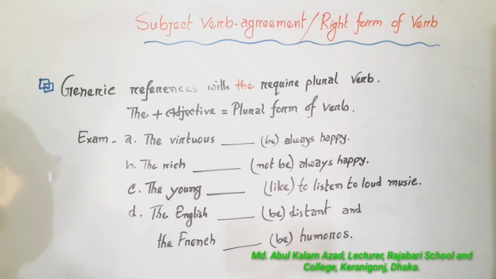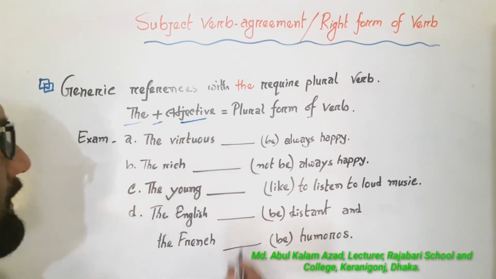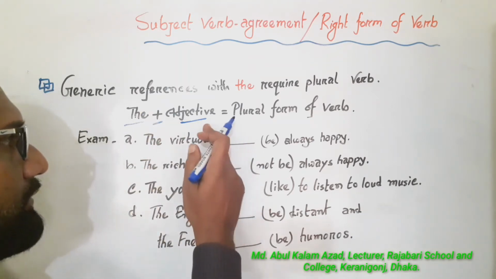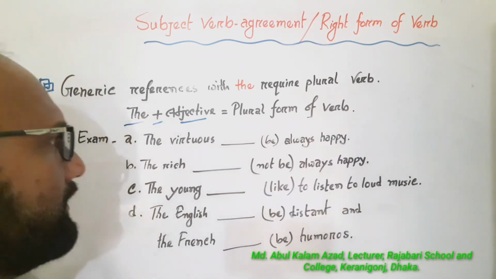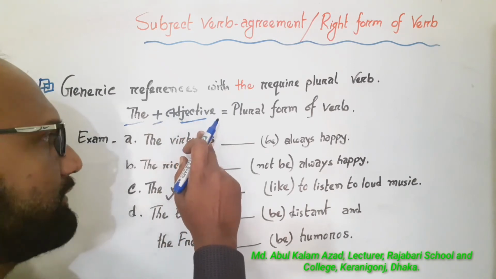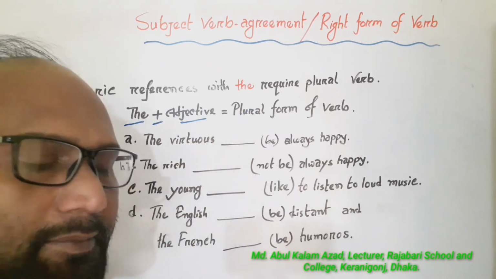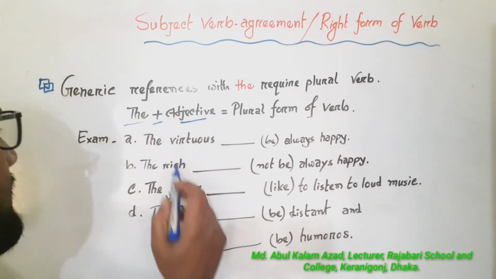Here I have written very shortly: the plus adjective. Look at this. The plus adjective equal plural form of verb. If the subject is the plus adjective, then we will use plural form of verb. Here look at this.